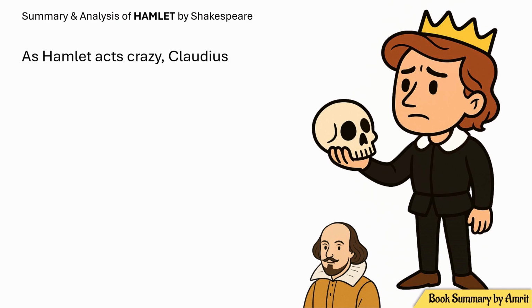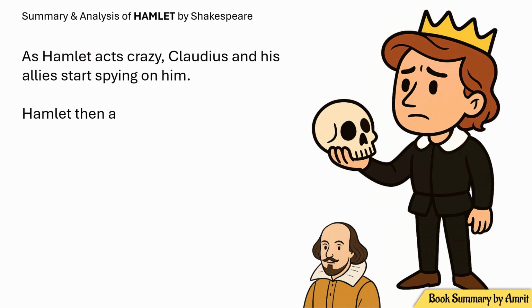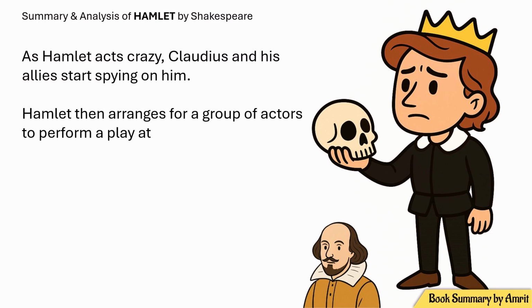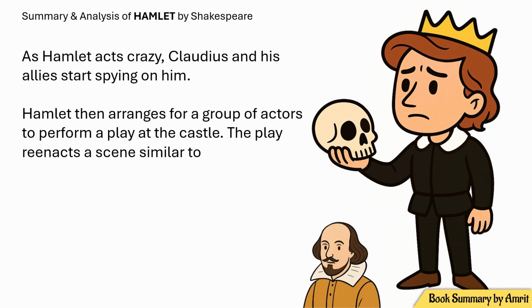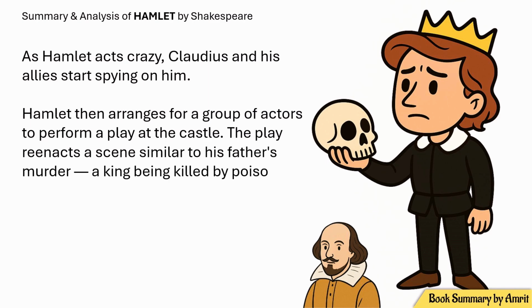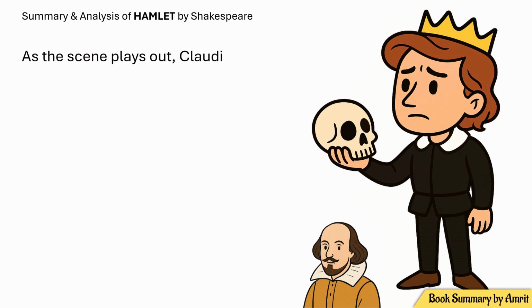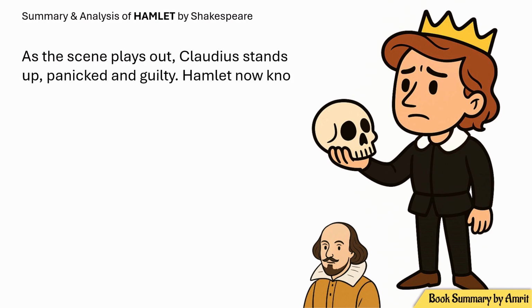As Hamlet acts crazy, Claudius and his allies start spying on him. Hamlet then arranges for a group of actors to perform a play at the castle. The play reenacts a scene similar to his father's murder, a king being killed by poison. As the scene plays out, Claudius stands up, panicked and guilty. Hamlet now knows the ghost was telling the truth.